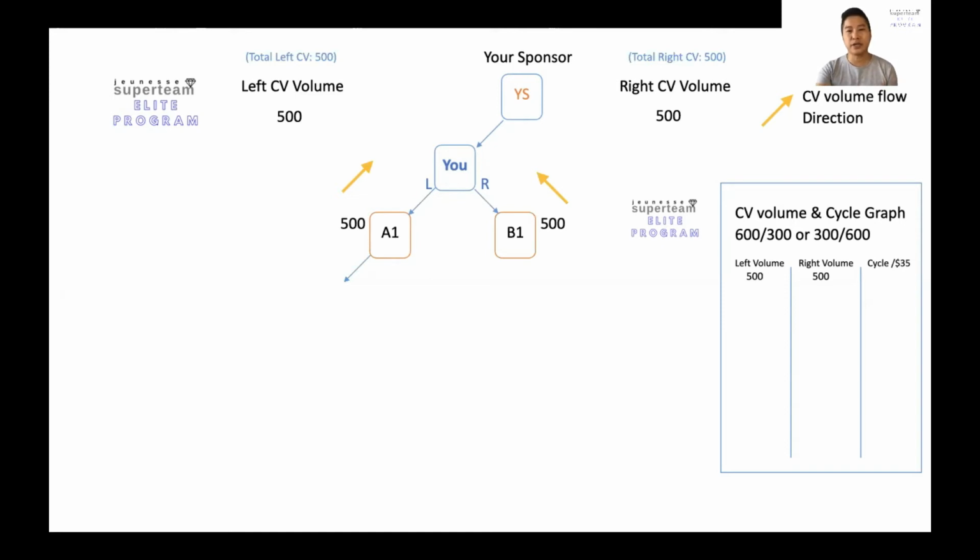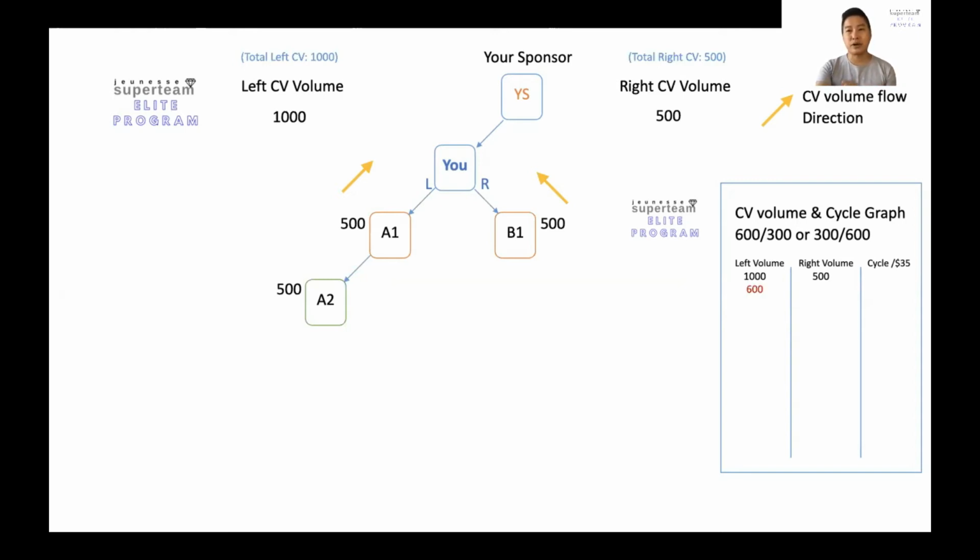The next person I bring in to enroll is A2. Same thing: he purchases a package that has 500 CV points. As you can see, your CV volume now increases to 1,000 points, and in total your CV points is 1,000. If you look at the graph on the right-hand side, your CV points increases to 1,000. Because of that, you get to be able to cycle in this illustration now.